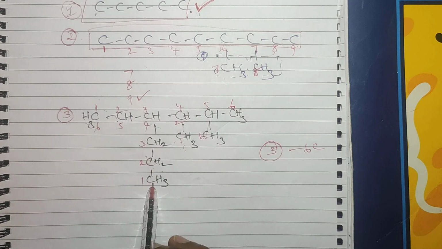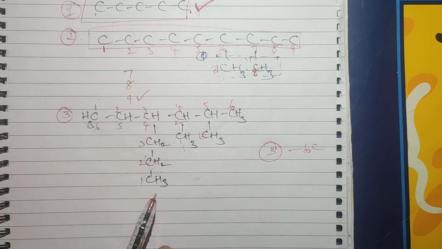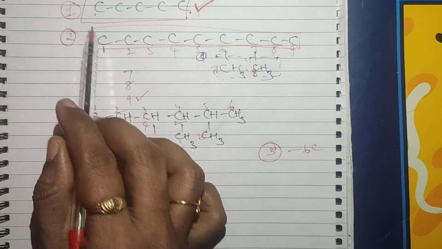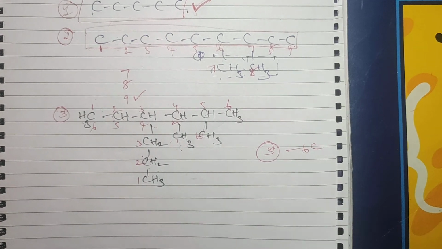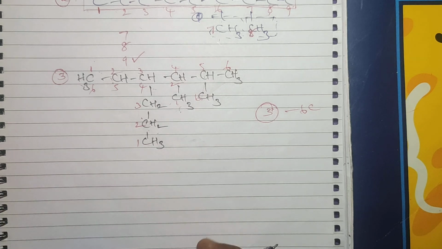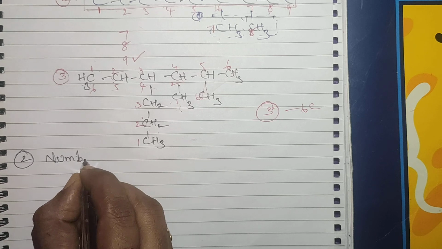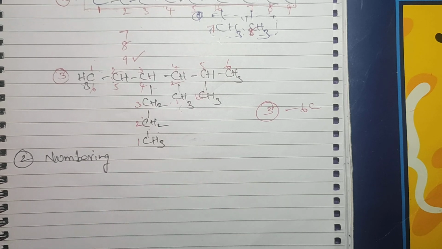First we have to select these 3. Numbering we have to give based on some rules. We will discuss those rules. These rules are for the selection of the carbon chain. After selection of the carbon chain, the next step is to give the numbering. Numbering is important. Numbering of the carbon compounds, for that also we have to follow some rules. How can you give the numbers for the compounds?